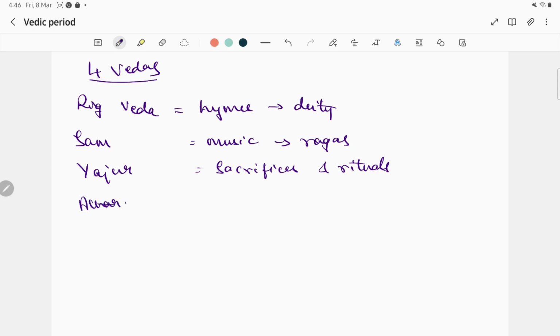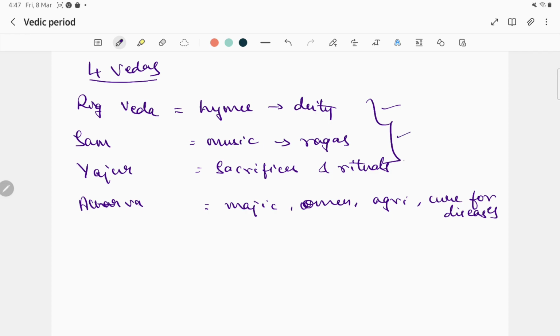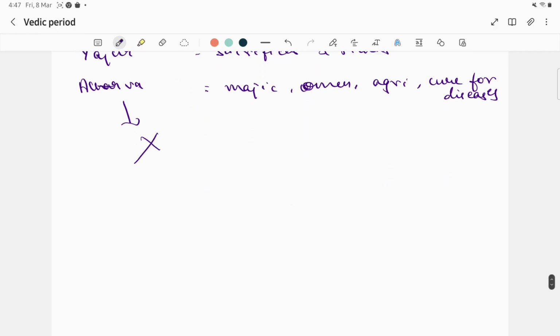Atharva Veda has magic, omens, agriculture, and also cures for diseases. The first three, Rig Veda, Sam Veda, and Yajur Veda, are worshipped by Brahmins. The last one, Atharva Veda, is not worshipped by Brahmins. So this is about the four Vedas.